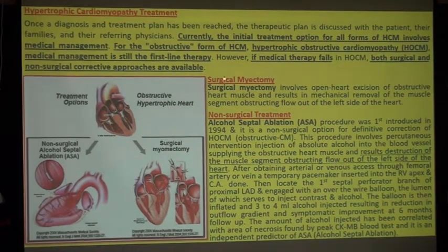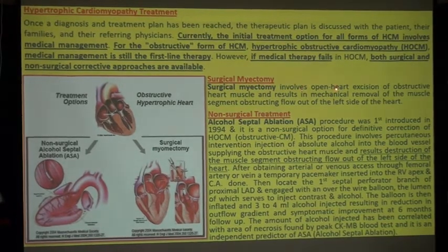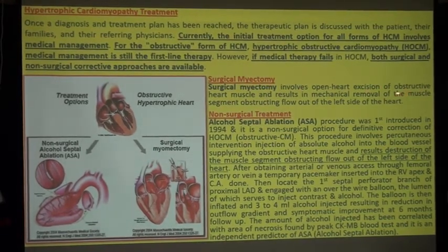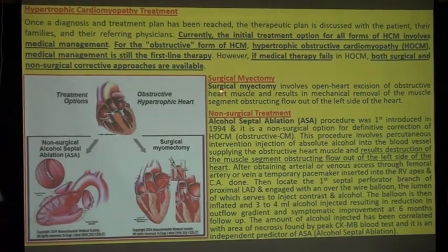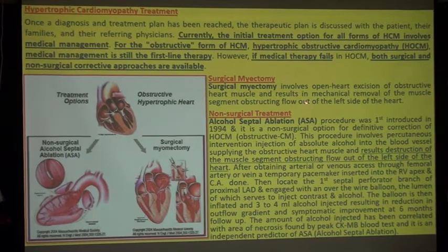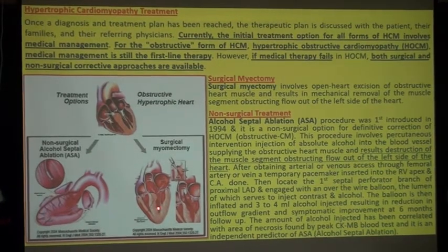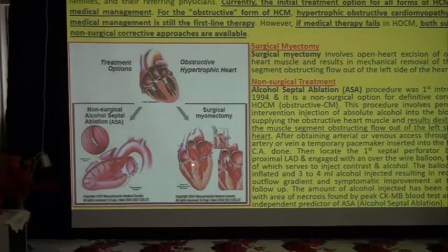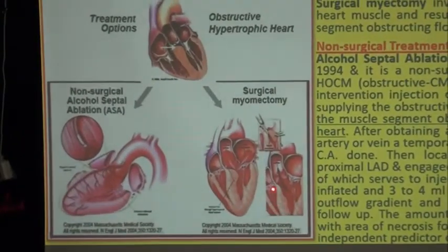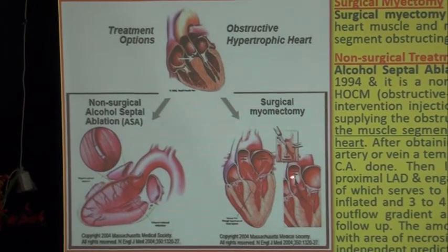First, we will go for surgical myomectomy. Surgical myomectomy involves open heart excision of obstructive heart muscle and results in mechanical removal of the muscle segment obstructing flow out of the left side of the heart. You can see this is the interventricular septum, which is hypertrophic and obstructing the blood going from LV to aorta. And when we have cut it, myomectomy done, then you see blood is flowing very smoothly from LV to aorta.